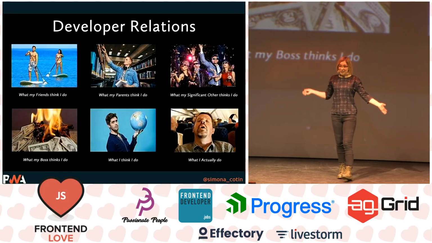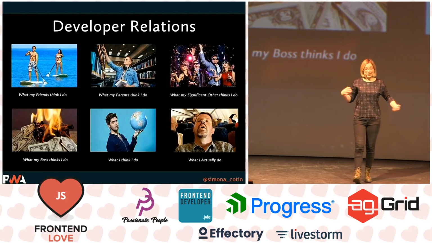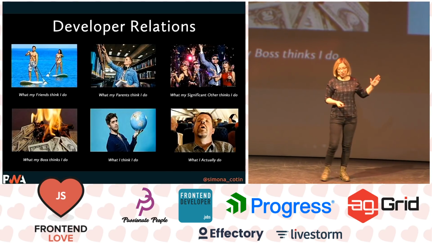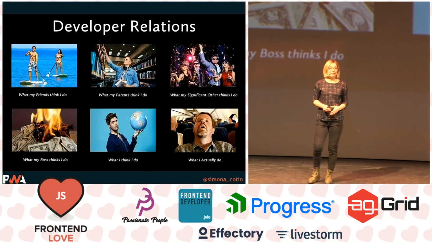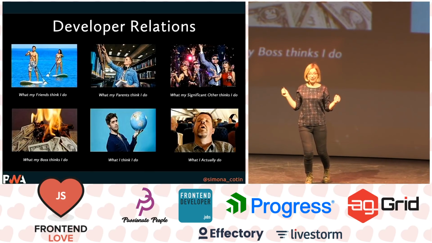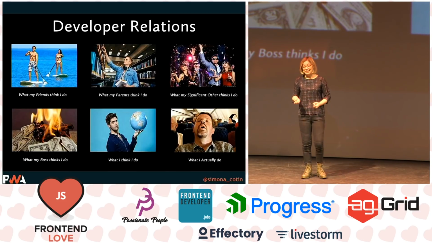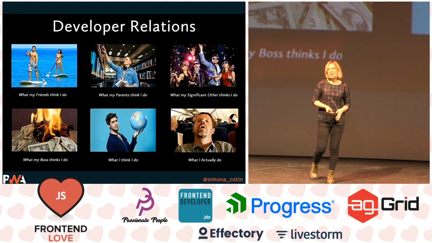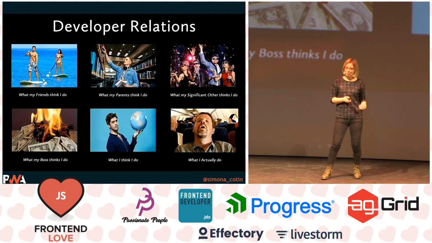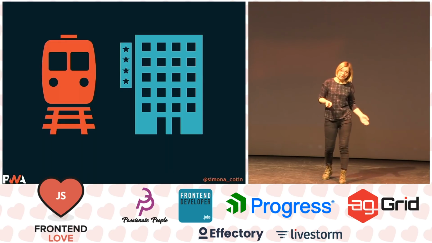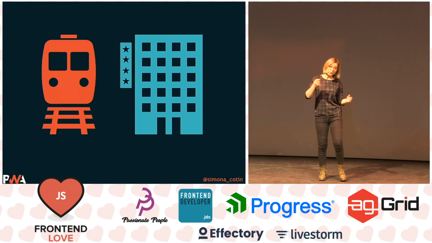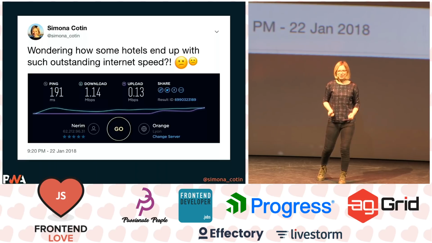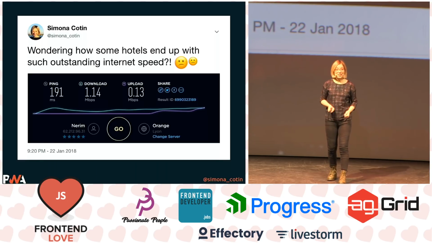So this talk is actually a form of a lot of selfishness from my side. Because as you can see in this picture, a lot of people would think that developer advocates are partying a lot, and some other people would think that we're actually burning through a lot of money. But what we actually do is spend a lot of time in airplanes, and also on trains, on our way to the airport, and also in very fancy hotels. But the thing that's really not good is the internet speed.